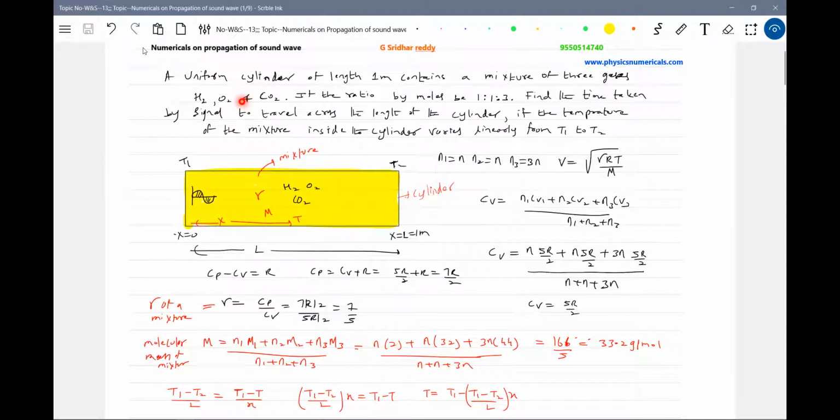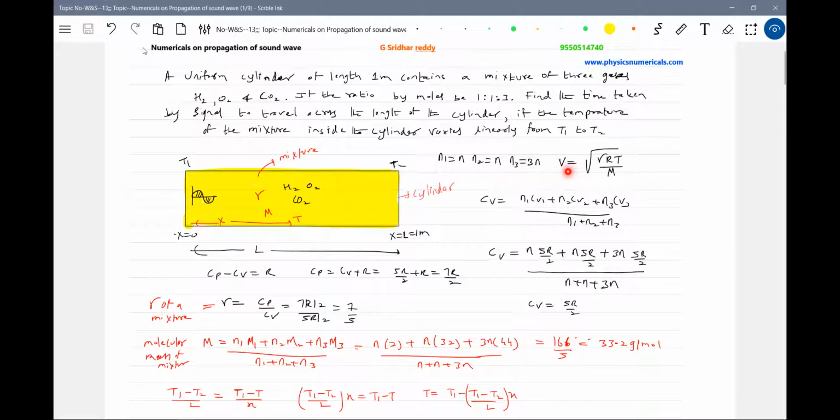Now, first of all, the number of moles. These are diatomic gases: hydrogen, oxygen, and carbon dioxide. A linear polyatomic gas will behave similar to a diatomic gas. So let the number of moles be in the ratio 1:1:3, as given. So N1 equals N, N2 equals N, and N3 equals 3N.